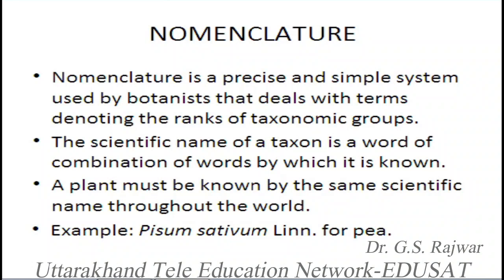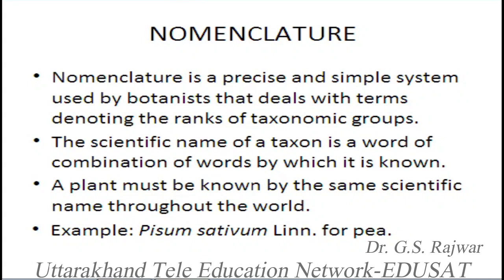So the scientific name of a taxon is a word or a combination of words by which it is known. For example, we have a combination of two epithets or two words. If we take the name of a species, we have a genus and then we have a species, Pisum and sativum. These are the two words which have been taken together as the name of a species.